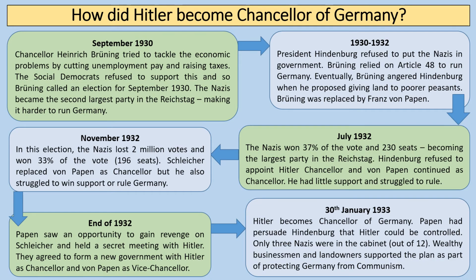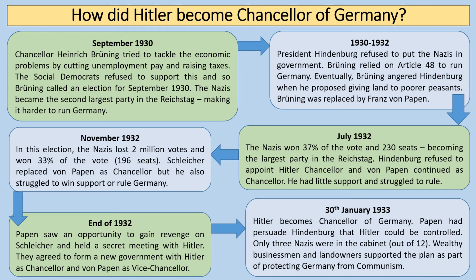Now, Franz von Papen completely underestimates Hitler, and he feels that once Hitler becomes Chancellor, he can be controlled by himself and by the conservative forces within Germany. So von Papen goes to see President Hindenburg, and he presents this plan that Hindenburg should appoint Hitler Chancellor and Franz von Papen should be Vice-Chancellor. And so this is what happens.